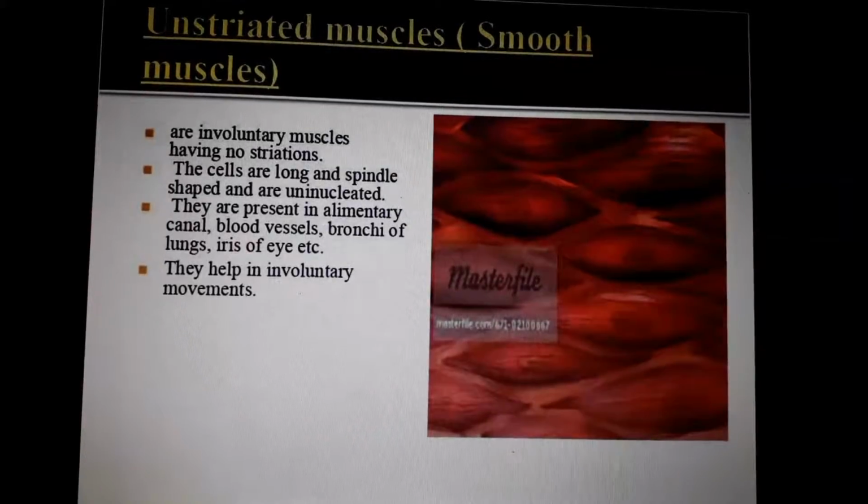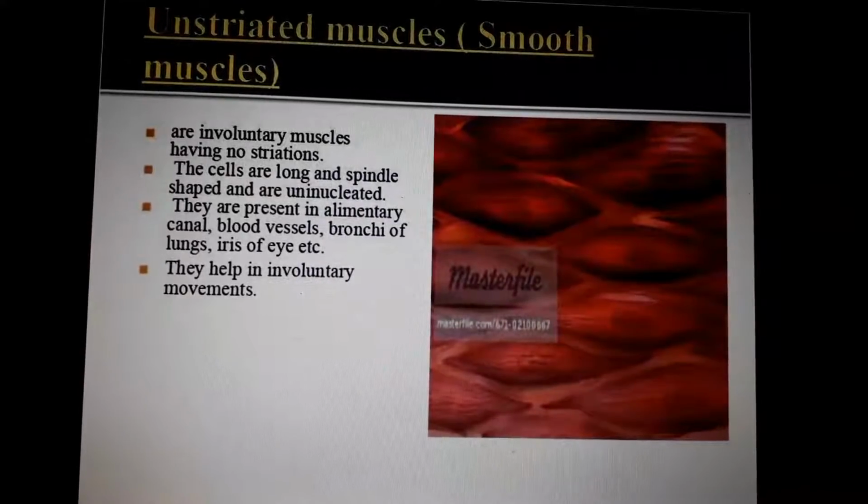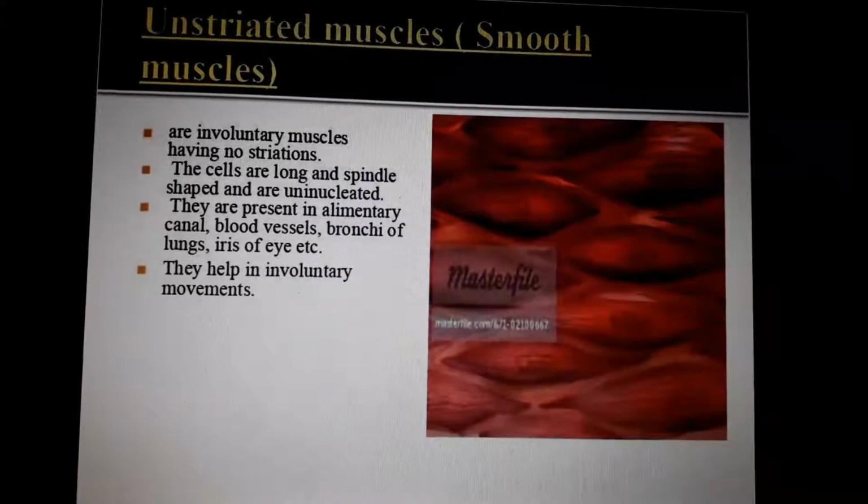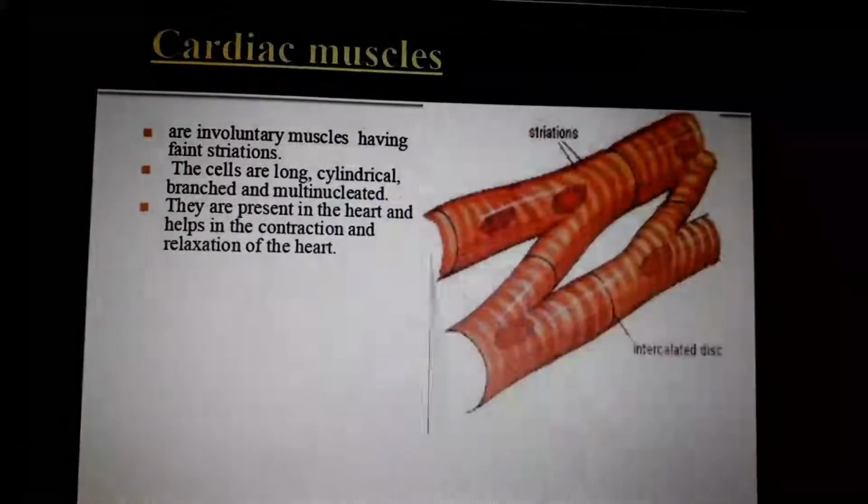It also works automatically. We cannot control that. If too much light comes, it will become small. If light is less, it will become big. Can we control that? No, we are not controlling it. It is automatically controlled. So it is involuntary movement or involuntary muscles. They help in involuntary movements.